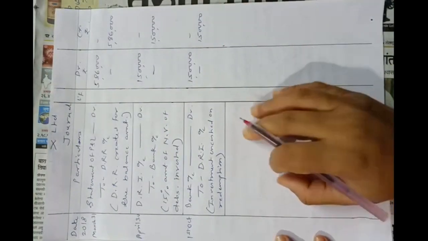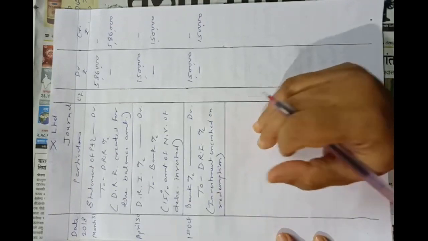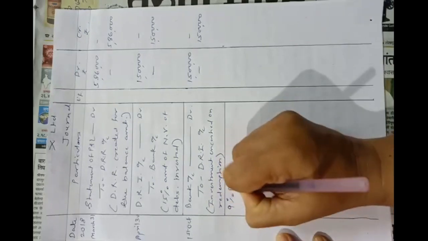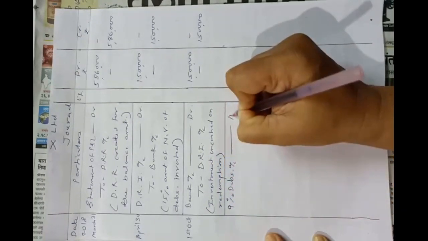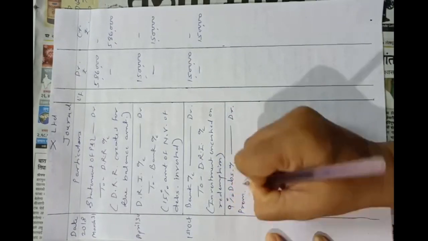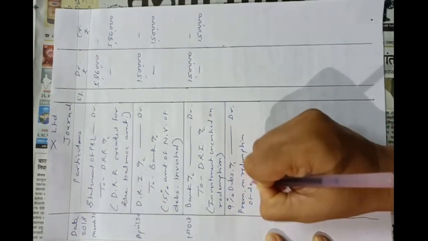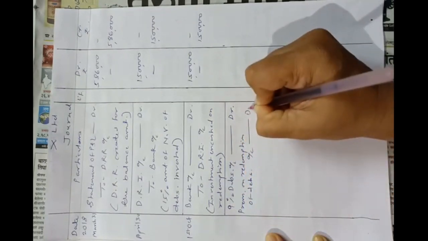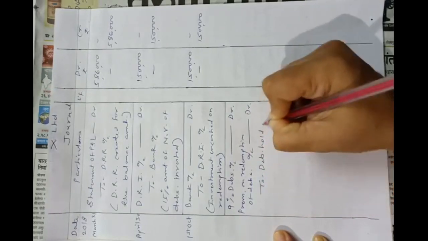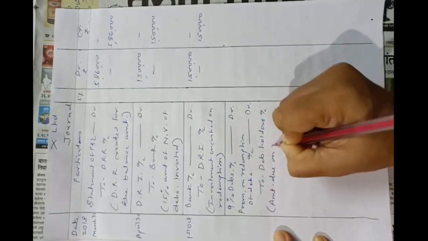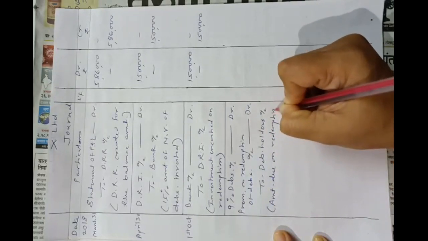After encashment of investment, we have to pass the entry of amount due on redemption, and these debentures are redeemable at 5% premium. So entry will be 9% debentures account debit, premium on redemption of debentures account debit to debenture holders account. Amount due on redemption.